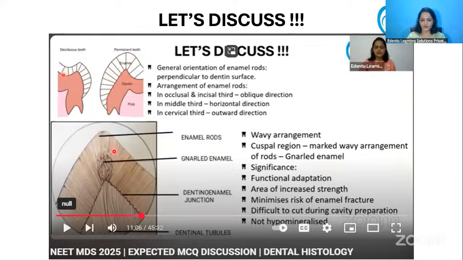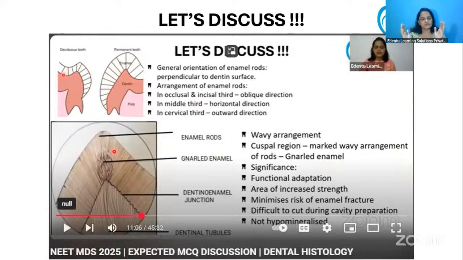This wavy arrangement of enamel rods in the cusp tip region is called gnarled enamel. The main importance of gnarled enamel is that it is not a hypomineralized structure like the enamel lamellae or enamel tuft, but an area of increased strength. Why? Because these are the cusp tip areas, which are usually prone to more occlusal forces, so there would be chances of easy fracture.